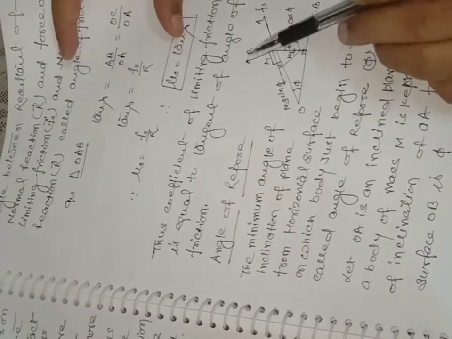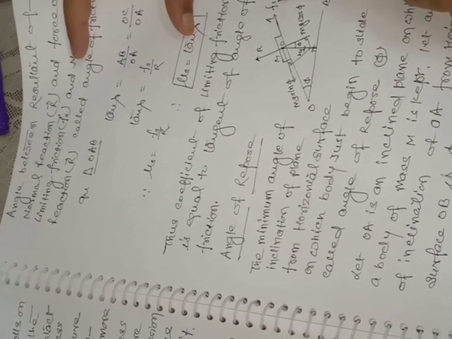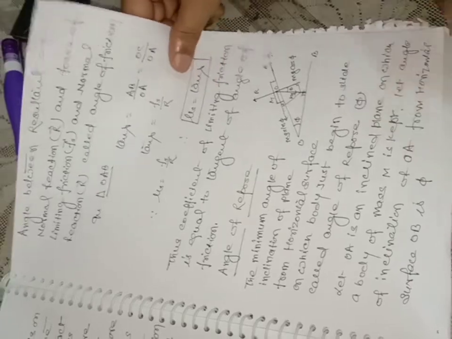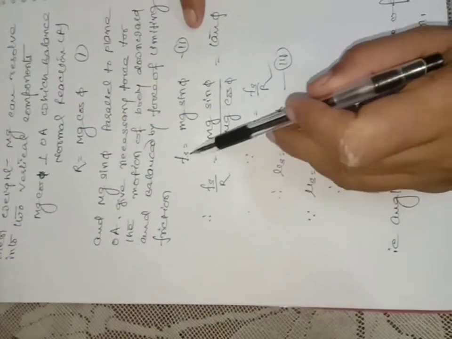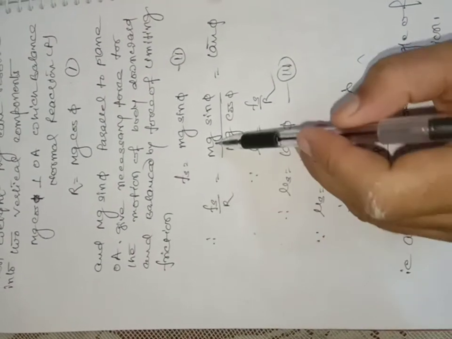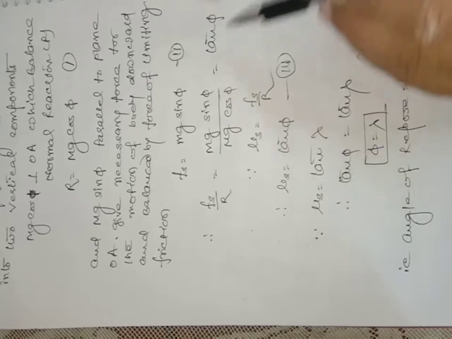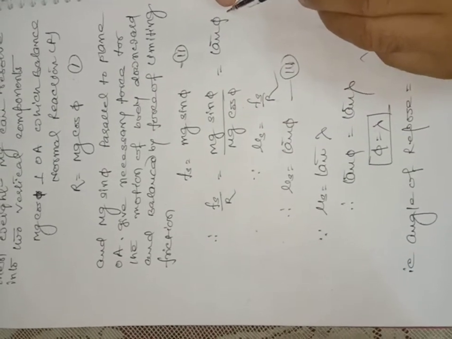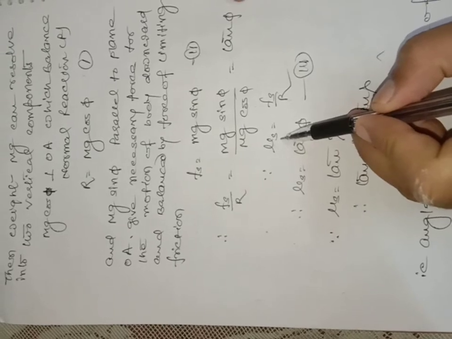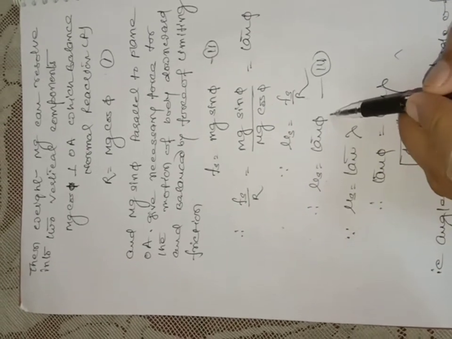So we can see here R is equal to mg cos phi and Fs is equal to mg sin phi, where phi is the angle of repose. Take the ratio of these two, Fs by R. You will get mg sin phi by mg cos phi, which is equal to tan phi. Correct? But Fs by R is the coefficient of friction mu s. It means mu s is equal to tan phi.